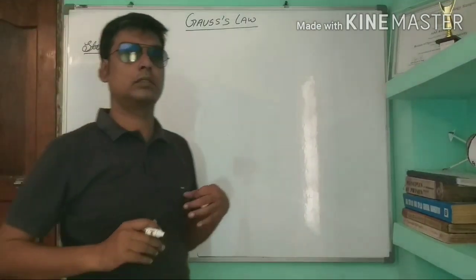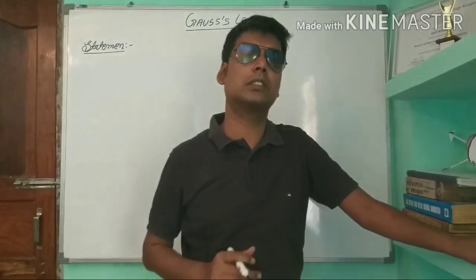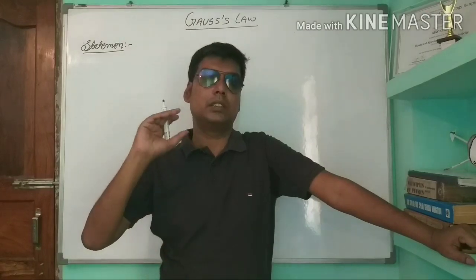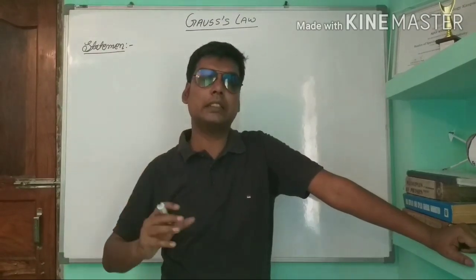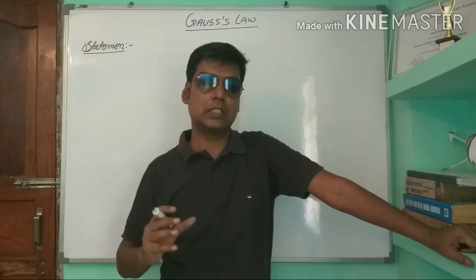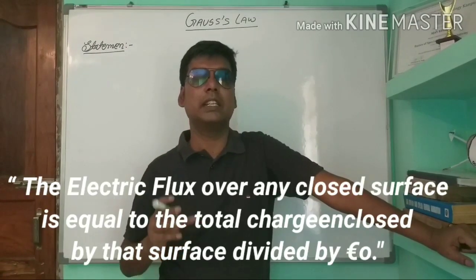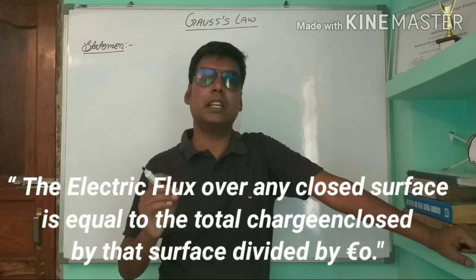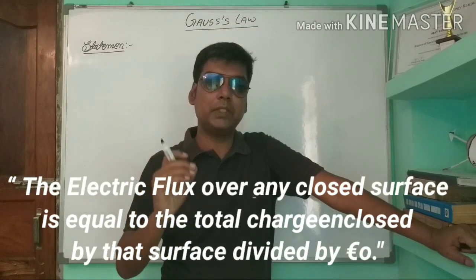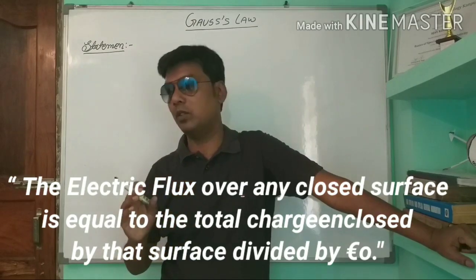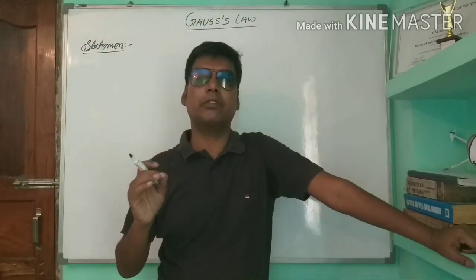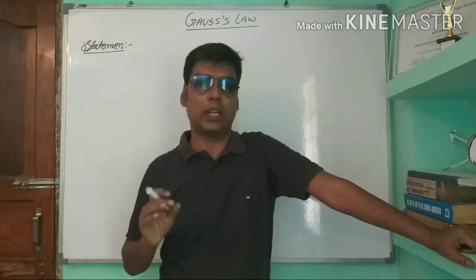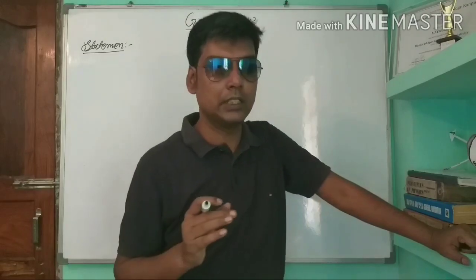The total electric flux over the surface is equal to the total electric charge enclosed by the surface divided by epsilon 0, where epsilon 0 is the permittivity of free space, and its value is 8.85 into 10 power minus 12 coulomb square per newton meter square.